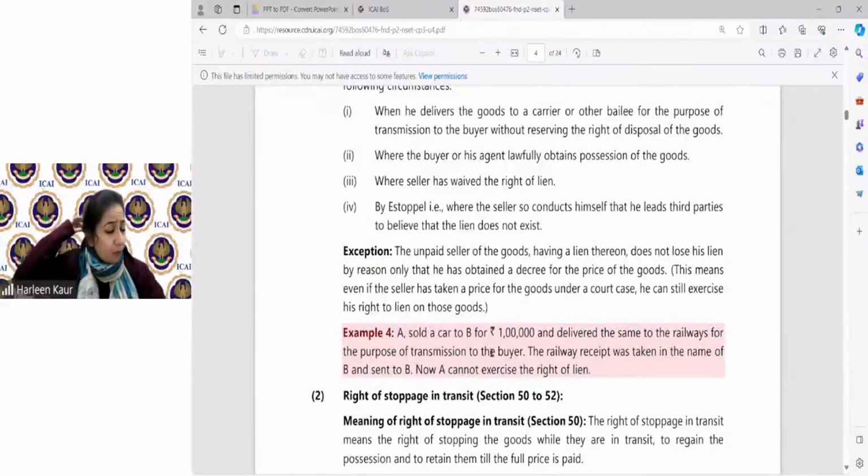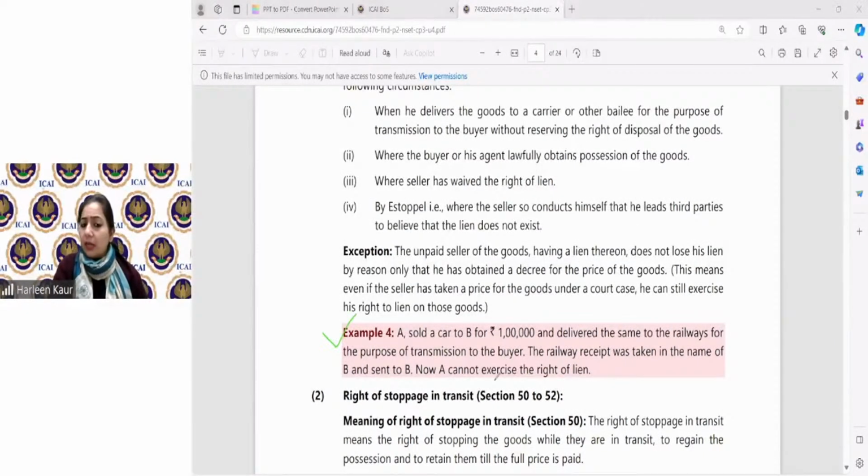Now, example number 4, my question to my dear students is, A has sold the car for 1 lakh and he has given it to the railways for the purpose of transmission to the buyer. So that means railways is going to take this car. That means the buyer is not in the same city. We have to transport the car through the railway authority. And the railway receipt was taken in the name of B. A cannot exercise the right to lien. Is this correct? Example number 4.